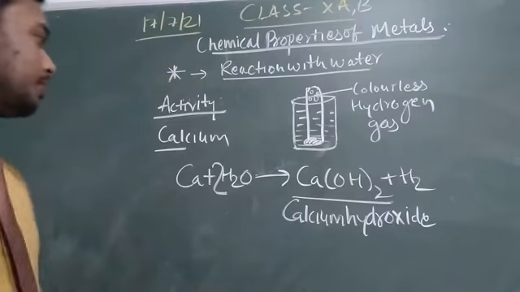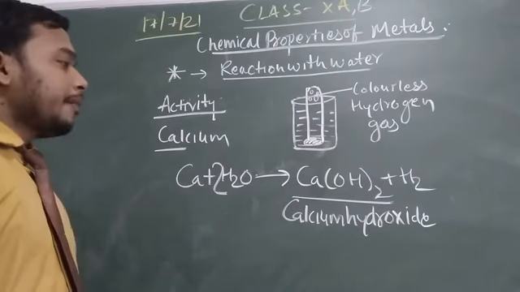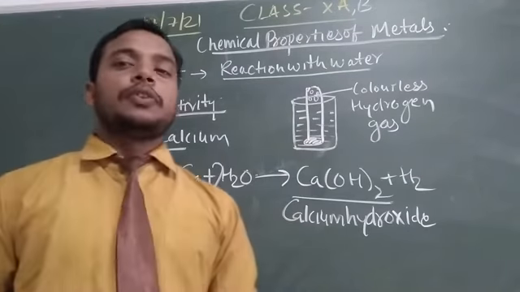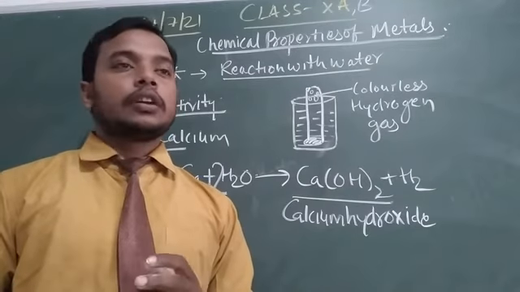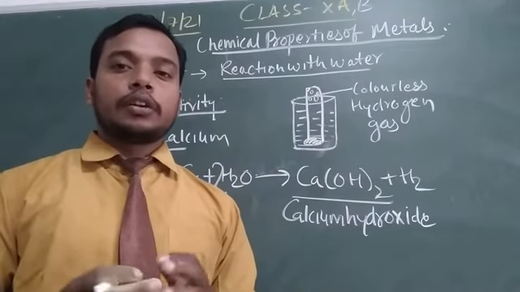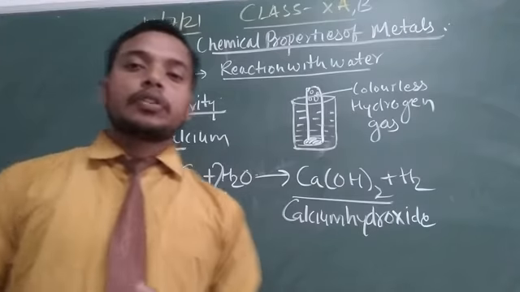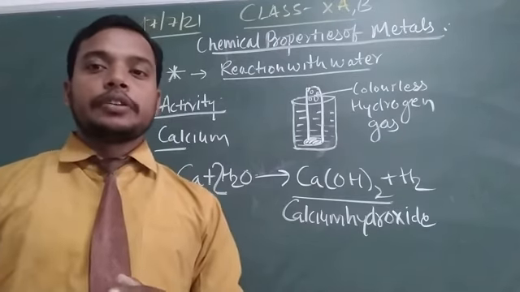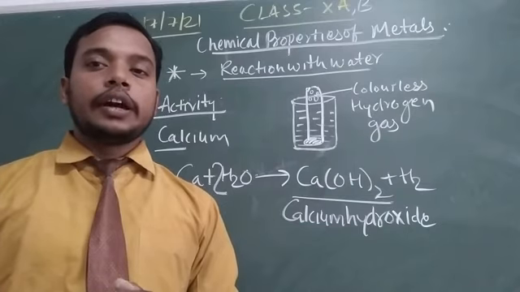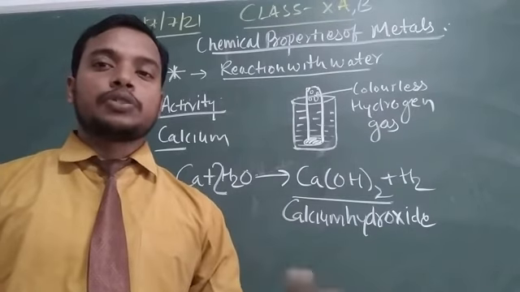So from both these activities, with sodium metal and calcium metal, we conclude that when metals react with water, they produce their metallic hydroxide and simultaneously hydrogen gas.